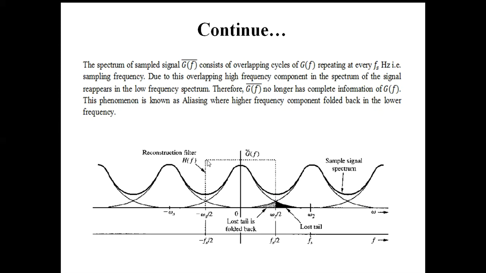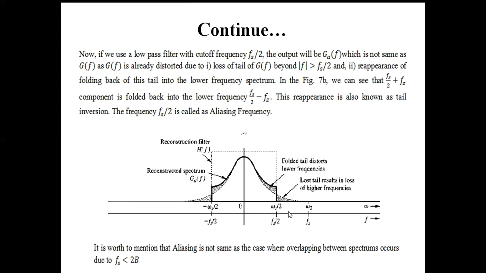Now if we use a low pass filter, or reconstruction filter, with transfer function H(f), what do we get? We get only this region. If the bandwidth of that low pass filter is fs by 2, that means if this dotted section is its transfer function, obviously as it is a low pass filter, it will pass the low frequencies up to fs by 2, and this tail, that means the higher frequency components of G(f), will be lost.